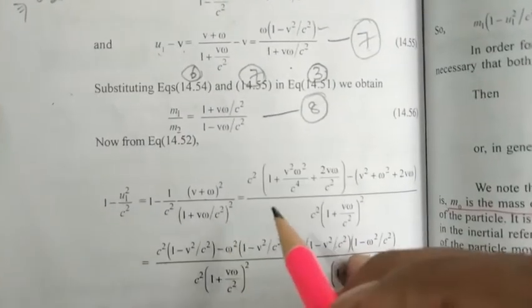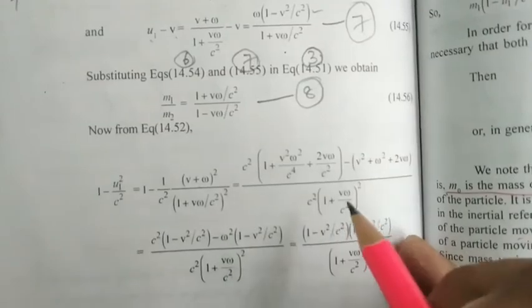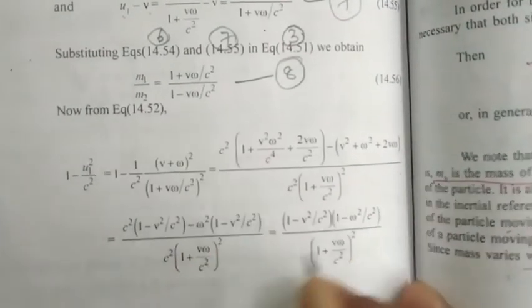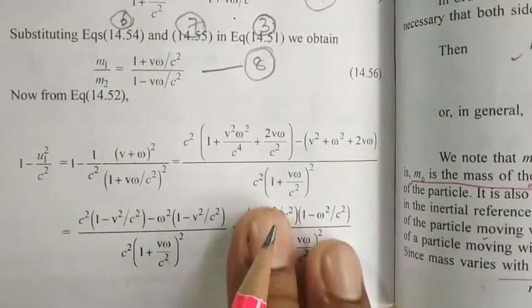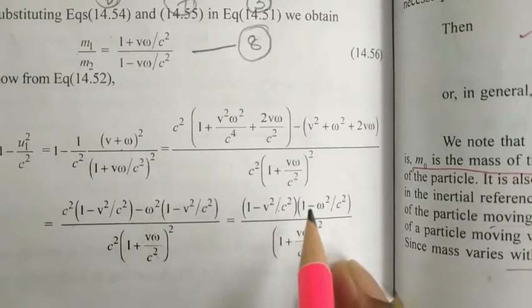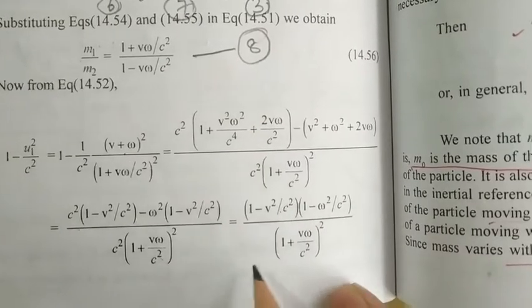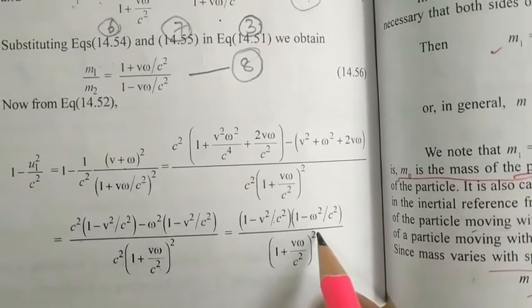After simplification, this is just simple addition, you can check in your rough. By simplification we found 1 minus v square by c square into 1 minus omega square by c square, whole divided by 1 plus v omega by c square, whole square.